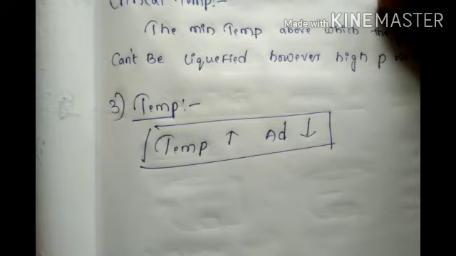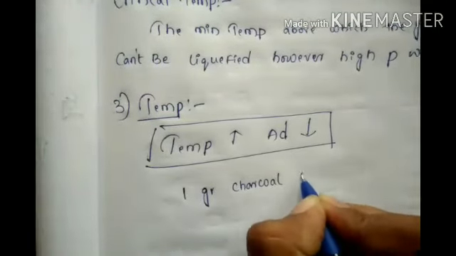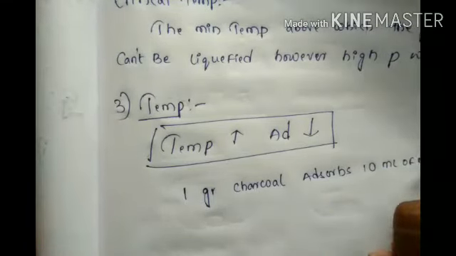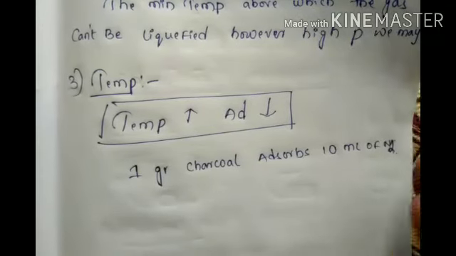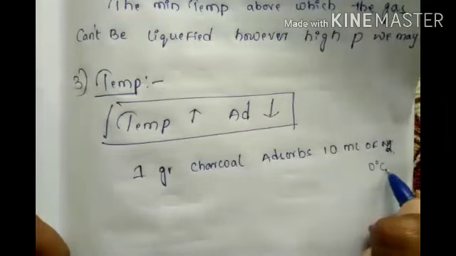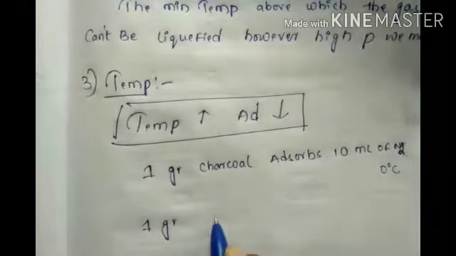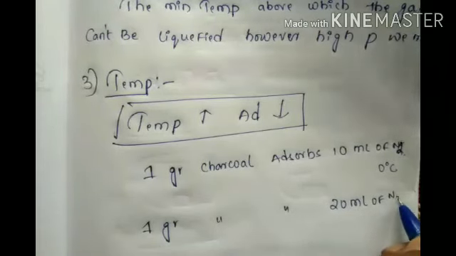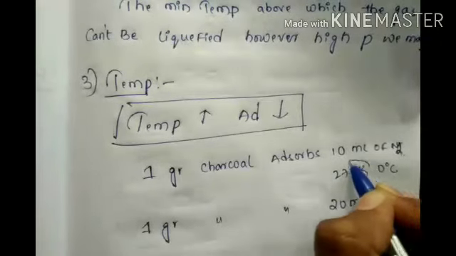For example, 1 gram of charcoal adsorbs 10 ml of N2 at 0 degree Celsius, and 20 ml at 244 Kelvin, 45 ml at 298 Kelvin. 1 gram of charcoal adsorbs 20 ml of N2 at 244 Kelvin, 273 Kelvin.